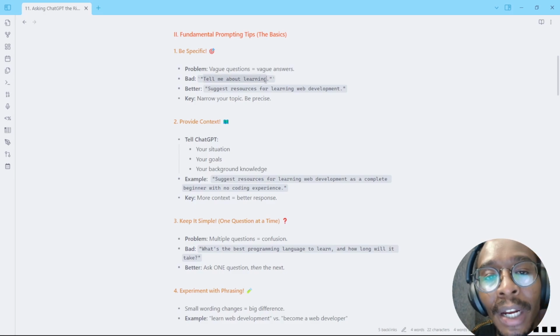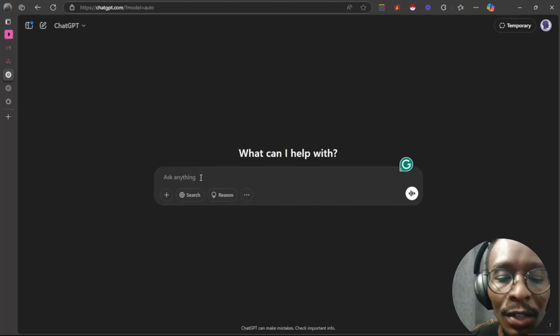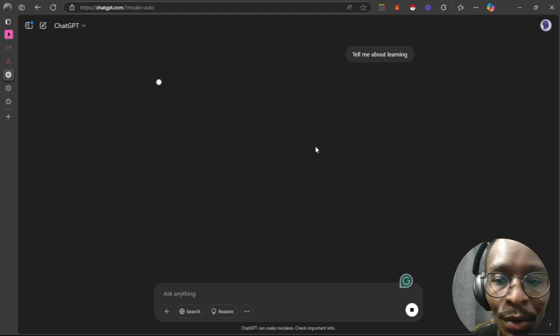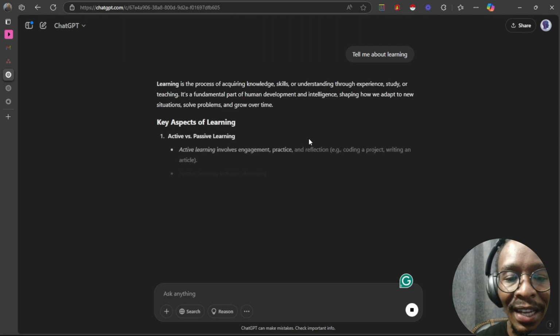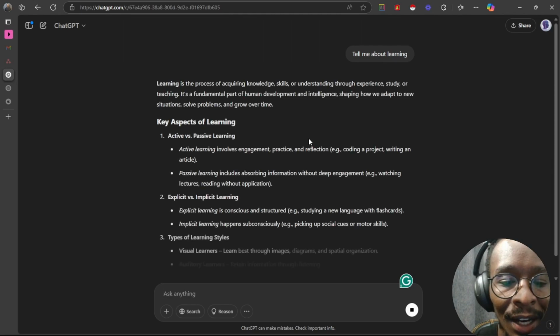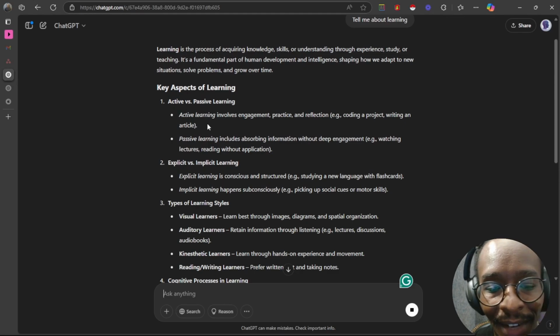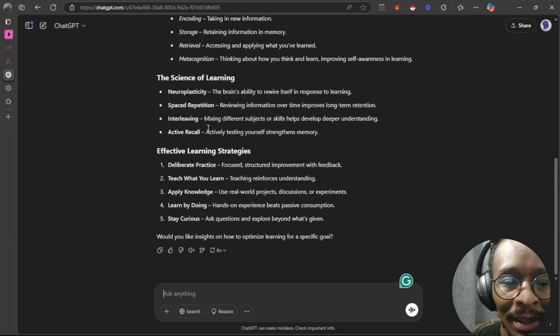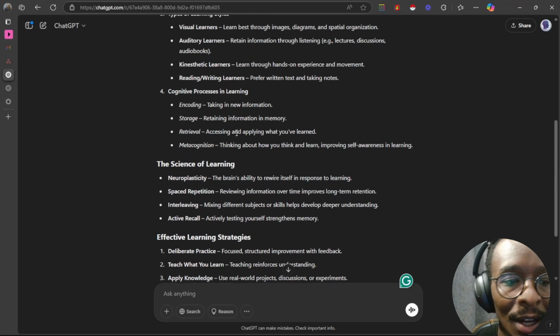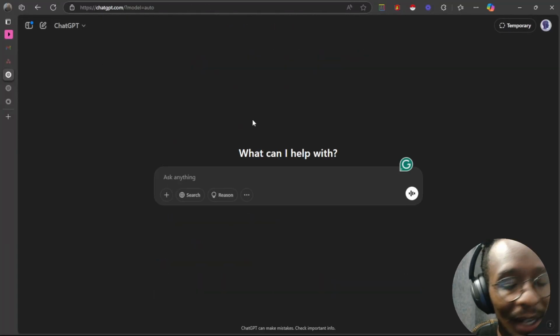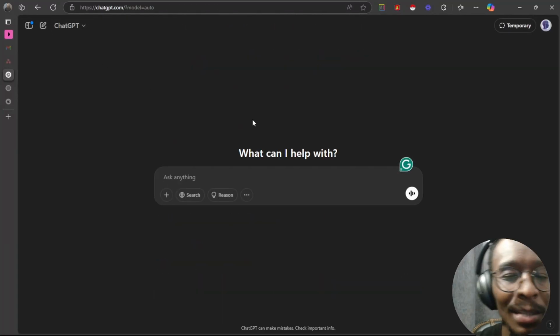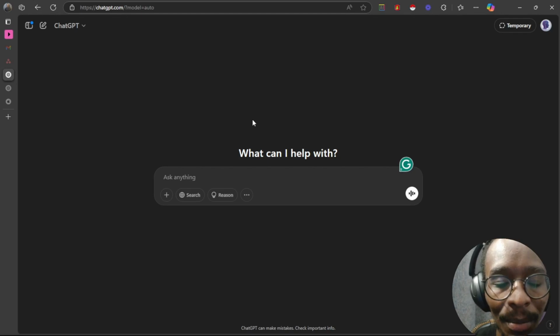For example, if you're trying to learn web development, a very bad prompt would be "tell me about learning." If you copy that and go to ChatGPT and ask it, it's going to give you a very generalized idea of what learning is and not really specific to what you want. Here we have learning aspects, active learning versus passive learning, but there's nothing about web development. If you want to learn about web development specifically, you have to make sure that you are specific in your prompt and have that in the prompt.